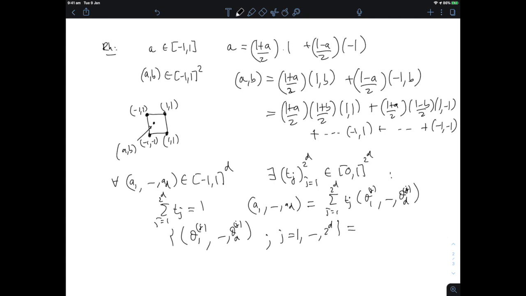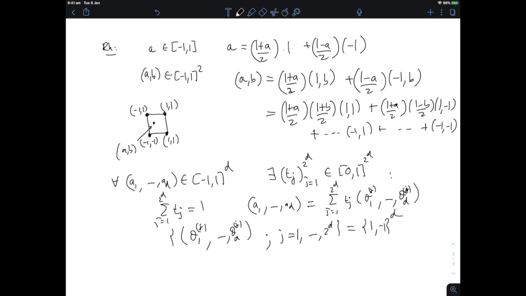So this set with 2^d elements is just an indexation of the set {1, -1}^d. It's a set of 2^d elements that you can see as vectors of that form.